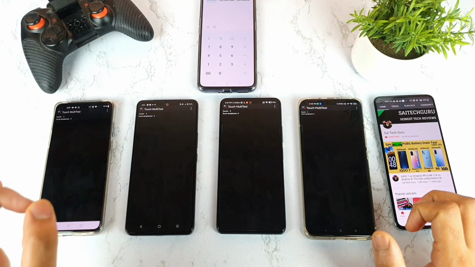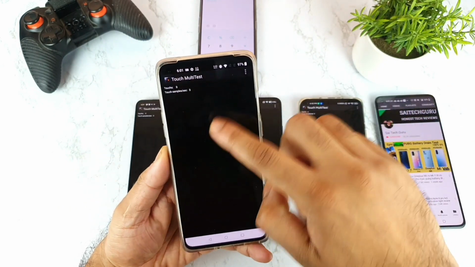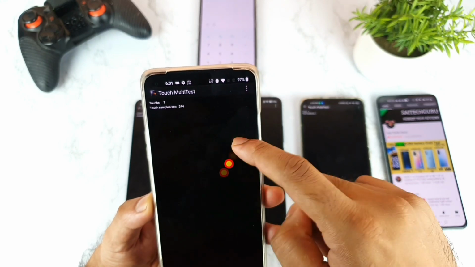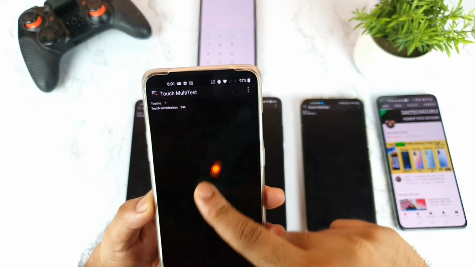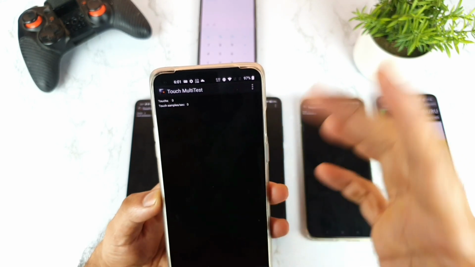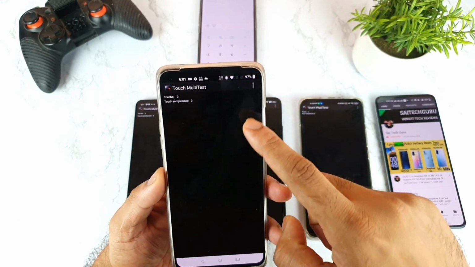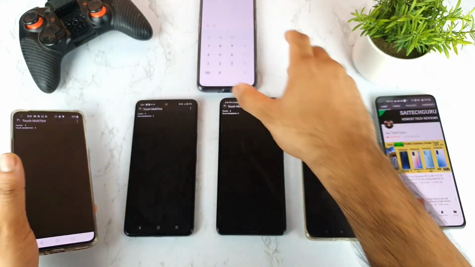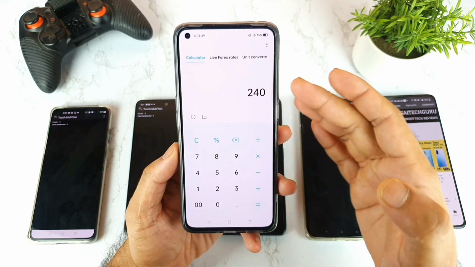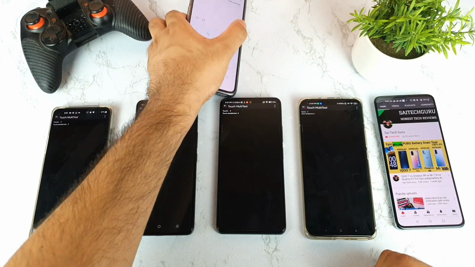This will actually give the real result for gamers, absolutely. That is the reason I'm asking you to watch till the end of the video, friends. Right now, as you can see, the touch sampling rate is going up to 360 Hz. This is the application. It went up to 360, 356 and 355, so as a round figure we will consider 360, friends. So in the OnePlus, yesterday I got 240 Hz, but right now in this application I'm getting 360, but you need to subtract the refresh rate. 360 minus 120, which is actually 240, the same as the company is claiming. So there is no problem in the OnePlus 9R device.